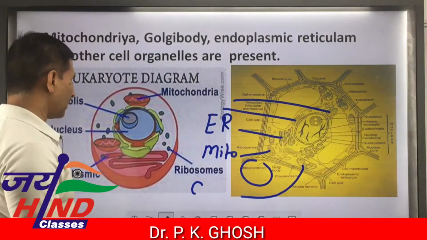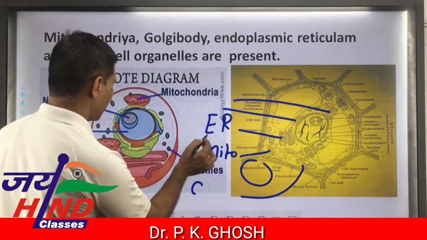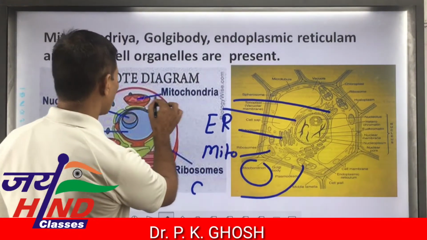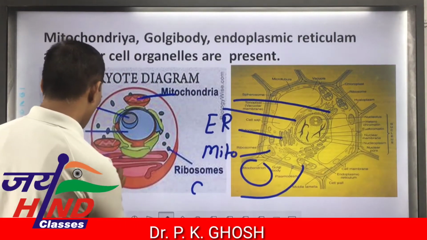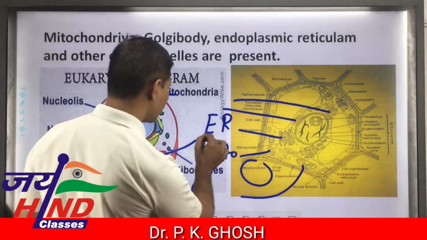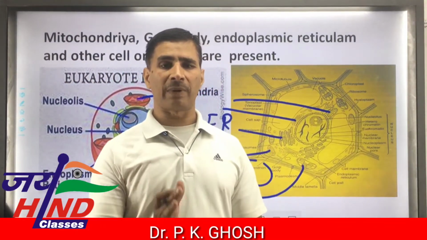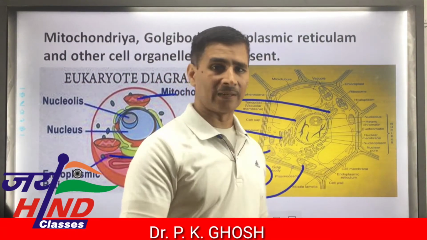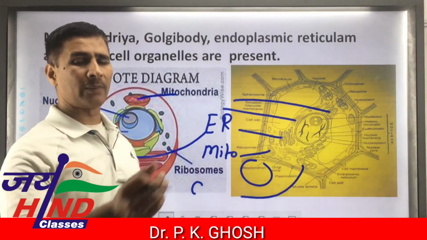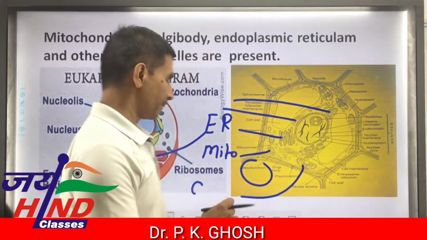But in case of animal cell, you can say this is mitochondria, endoplasmic reticulum. All these cell organelles are lacking in prokaryotes but found in eukaryotic cell, whether it belongs to plant kingdom or animalia.